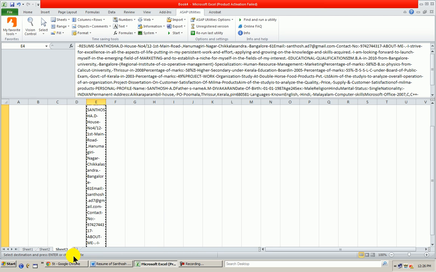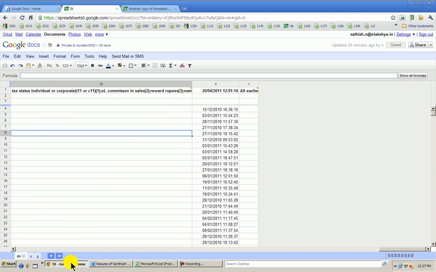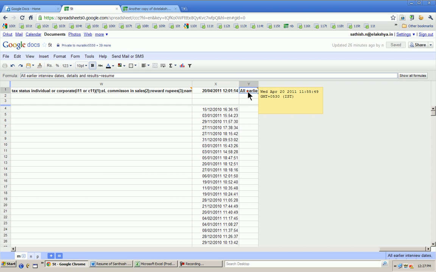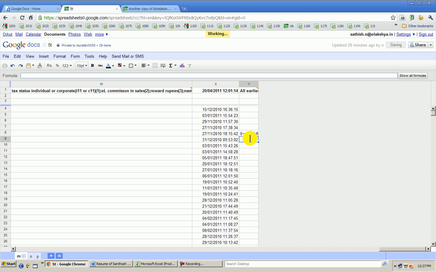I will go to my particular .elakshya file. Assume that it is for Arshad Tate. Let's assume that it is his resume we're talking about. And all earlier interview dates and all is here, followed by, so I have to say, if there's no information, it will be 0, right? 0, and then this particular symbol, and then Control V. That's it. Okay, once that is there, that's all.